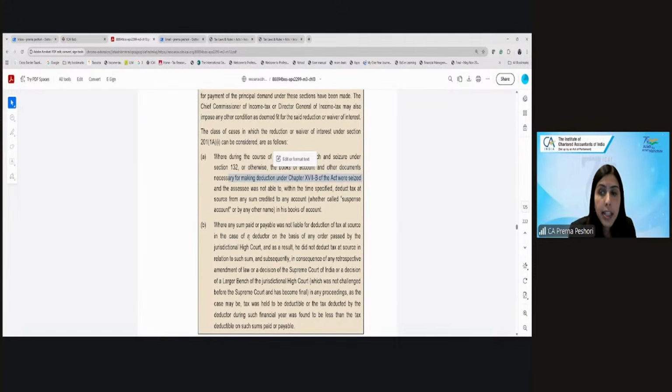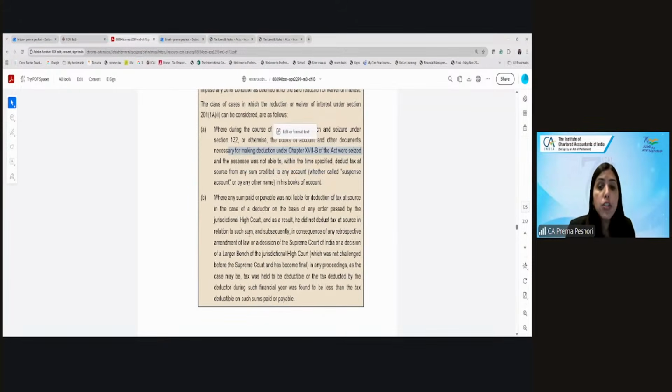And subsequently, the Supreme Court reversed the decision of the High Court, or a larger bench of the High Court reversed the decision of the division bench, because of which now the tax is deductible. Or the payer had deducted the tax at a lesser rate as compared to what the High Court or Supreme Court has now held. So again, there is no fault on the part of the payer.